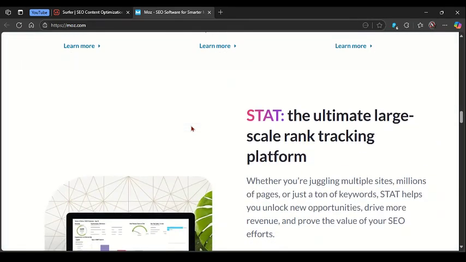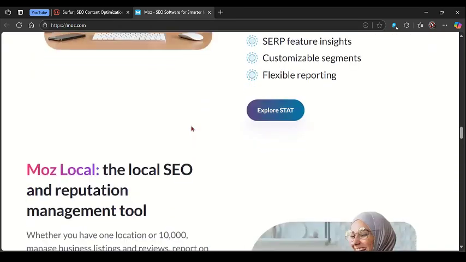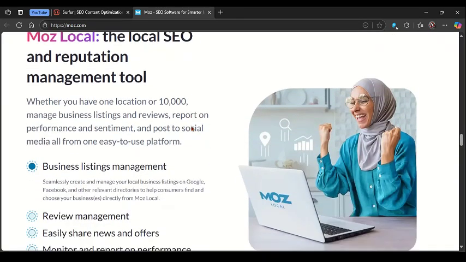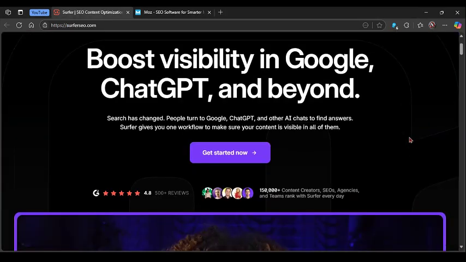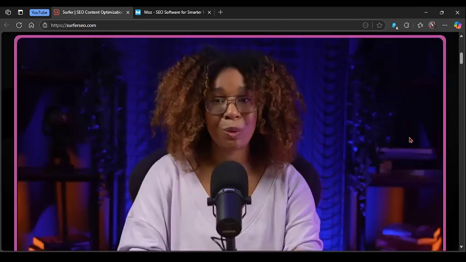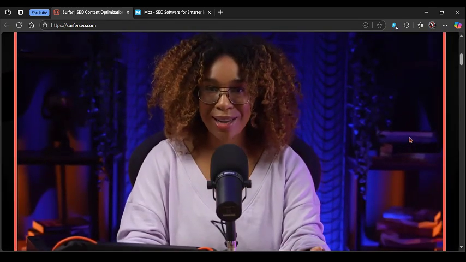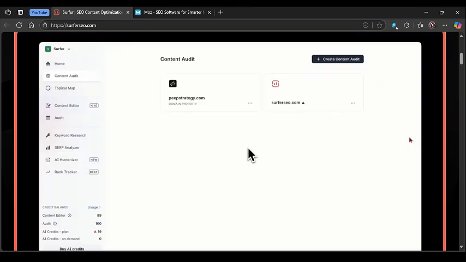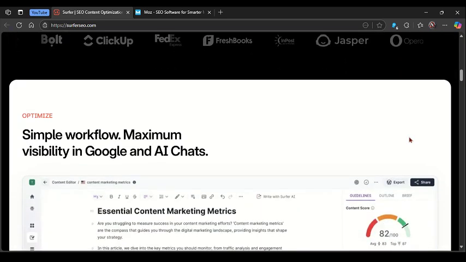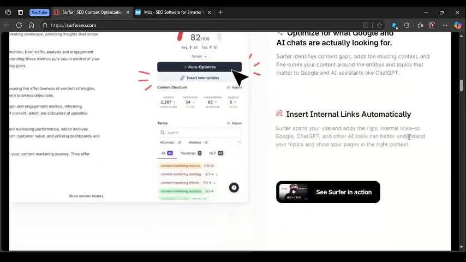fast and data-driven results. On the other hand, Moz is a well-rounded SEO suite that includes keyword research, rank tracking, backlink analysis, and site audit. Its domain authority metric is still widely respected in the industry. Moz is more beginner-friendly than most SEO platforms and offers clean educational insights, but it lacks the deep content optimization and real-time SERP comparison that Surfer provides.